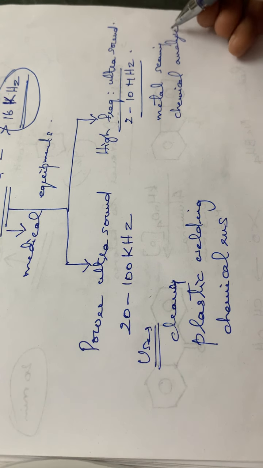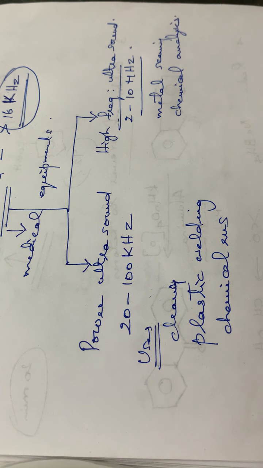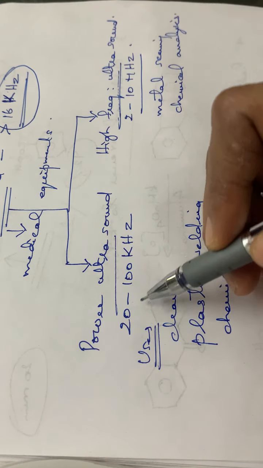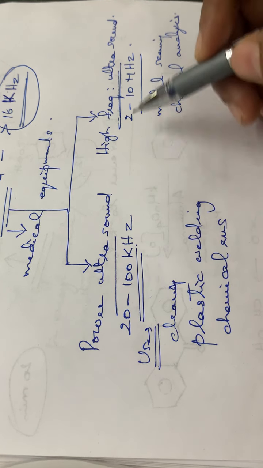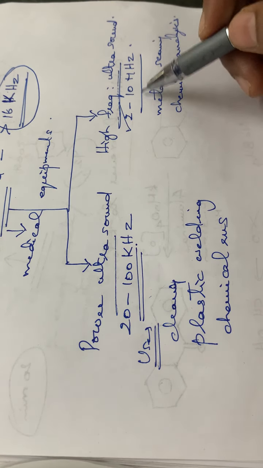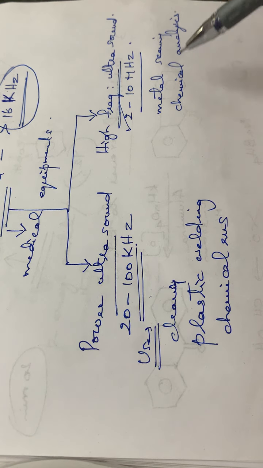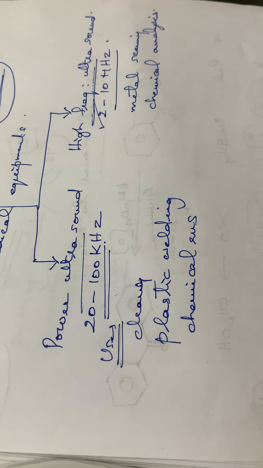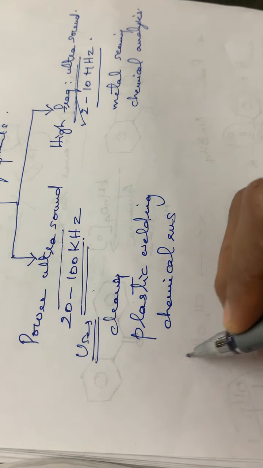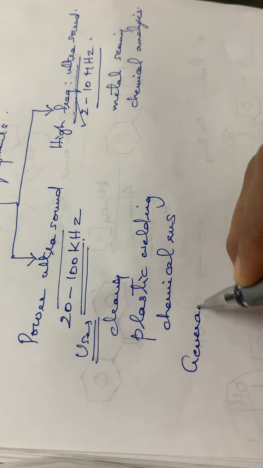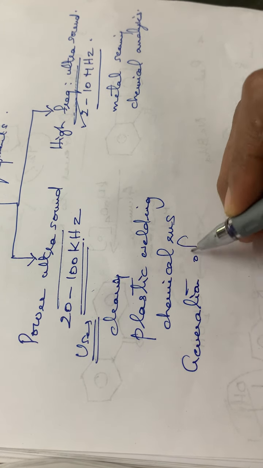So these are about the classification of ultrasound: power ultrasound and high frequency ultrasound. Power ultrasound has a frequency of 20 to 100 kilohertz, while high frequency is about 2 to 10 megahertz, and these are some of the uses of each. Again, how to generate this ultrasound?